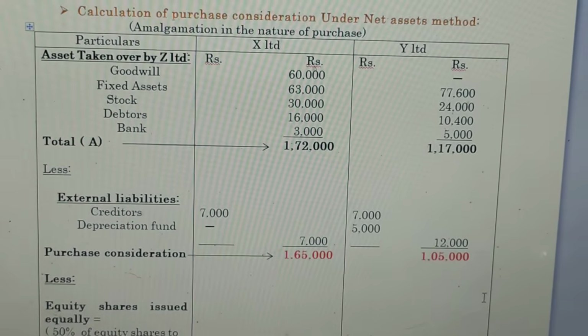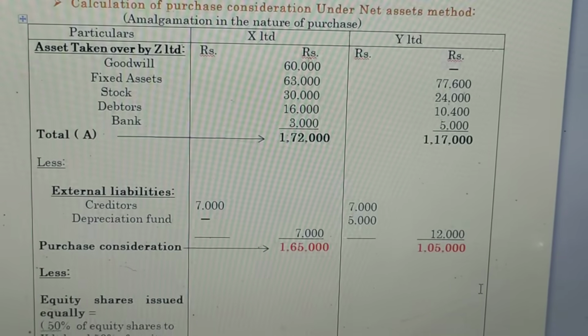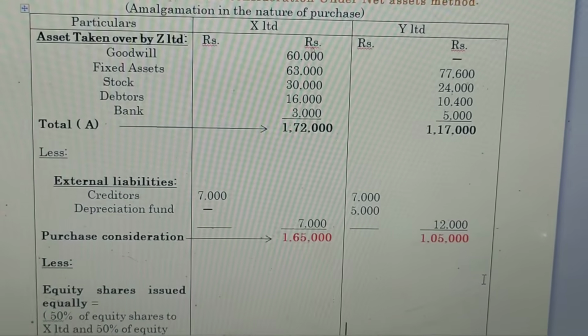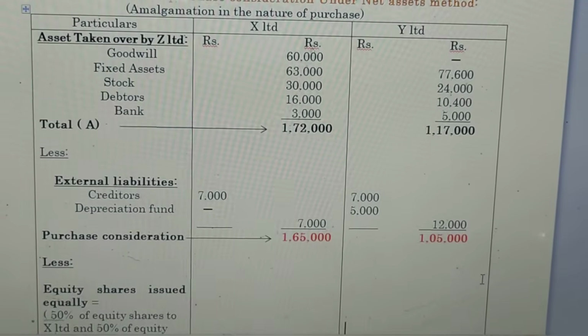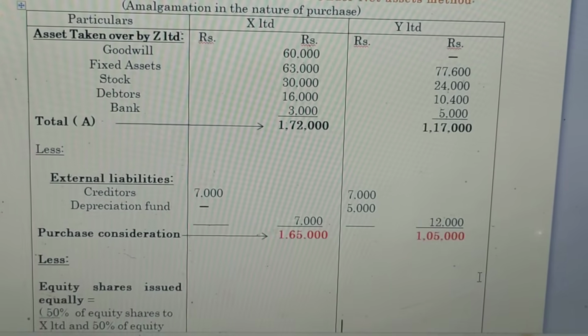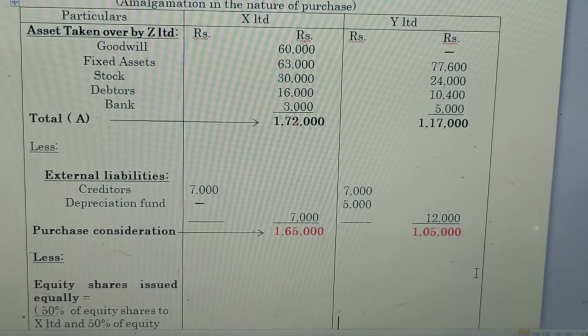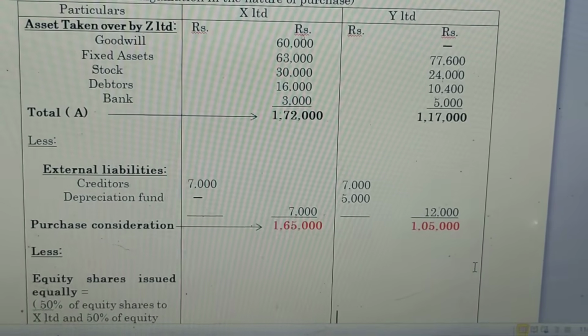Then 1,17,000 minus 12,000, we get 1,05,000 for Y Limited. These balance amounts are called purchase consideration. So 1,65,000 is the purchase consideration of X Limited, and 1,05,000 is the purchase consideration of Y Limited.